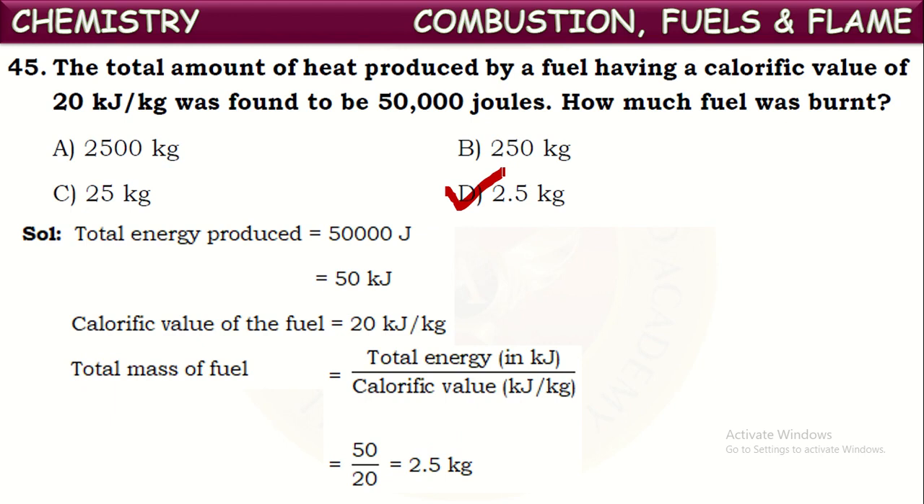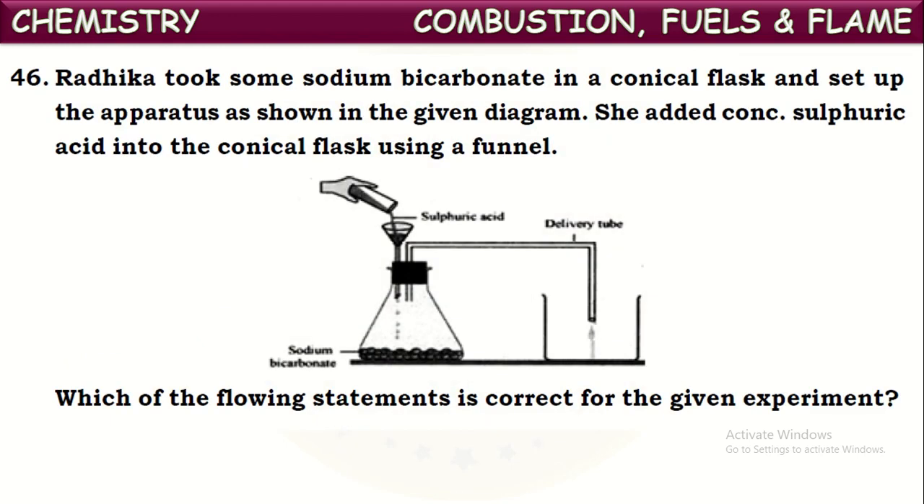Okay, next question. One activity is mentioned here. Radhika took some sodium bicarbonate in a conical flask and set up the apparatus as shown in the given diagram. She added concentrated sulfuric acid to the conical flask using a funnel. What did she do? She took sodium bicarbonate in a conical flask and fitted rubber corks to it. Into one rubber cork, she kept a funnel. Into another cork, a delivery tube is connected.